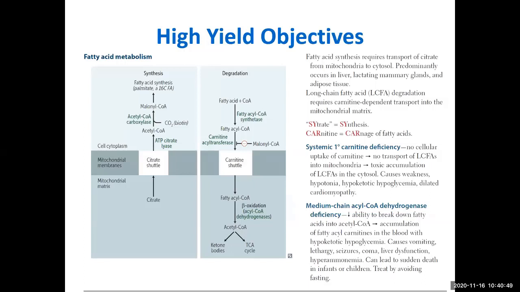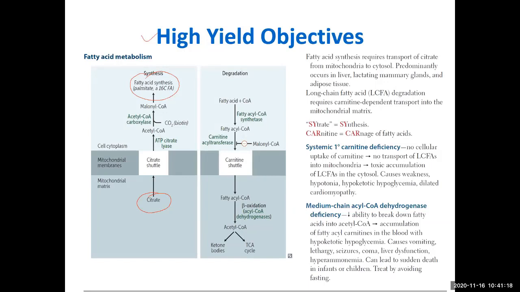Now this is something I have obtained from your First Aid. You can see this is a high-yield part: fatty acid synthesis and fatty acid breakdown. So you can see that these are opposite processes, fatty acid synthesis and fatty acid breakdown. So what happens in fatty acid synthesis? Here it is also shown as an uphill line. Though the writer did not mean uphill, it is uphill here. So this is good for me.